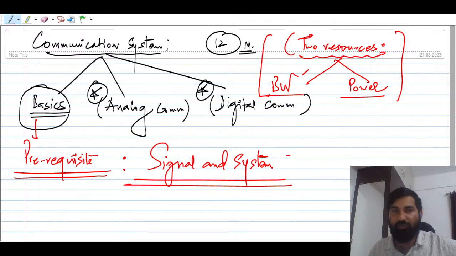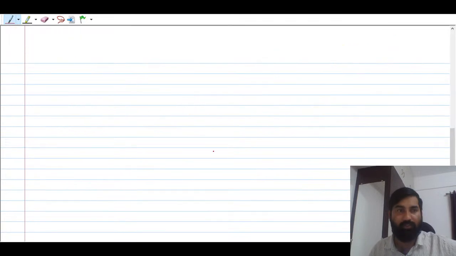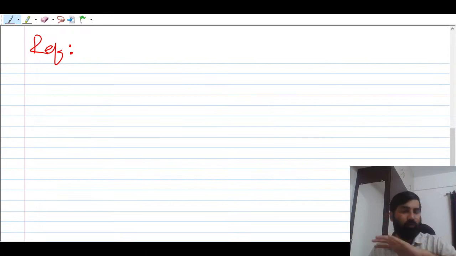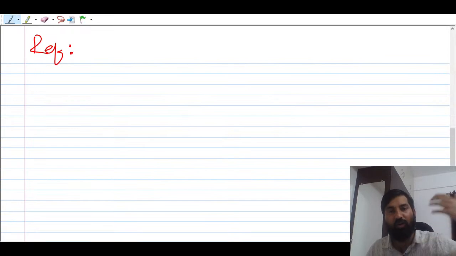And the reference books which we are going to follow, I am just going to list them out. You don't have to refer to each and every page. Just after the session you can take a look. At least you can look at the given examples, because sometimes in the GATE examination, they directly take examples from those books.